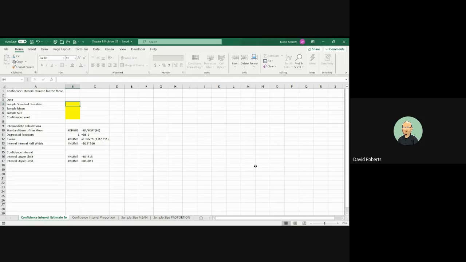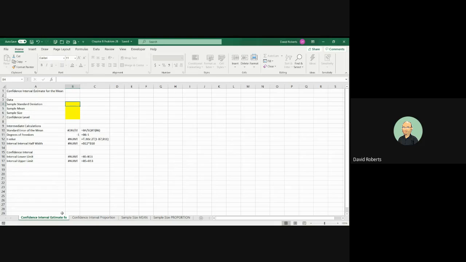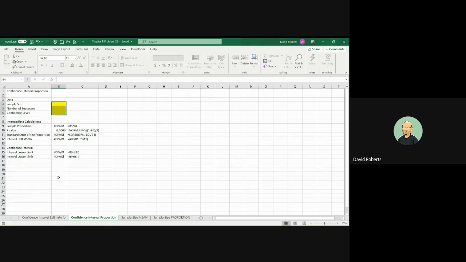So we have to select a new tab. So we're going to go over to this tab, and you can see there's a difference. If you're not clear as to what's the difference between a mean and a proportion, I suggest you review earlier material. But you also notice that for a mean, you have sample standard deviation, sample mean, sample size, confidence level. And for the confidence interval proportion, you have sample size, so that doesn't change, number of successes, and the confidence level. So the information, the raw data is different.